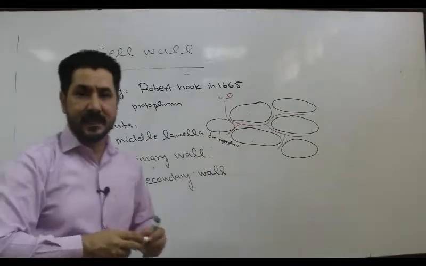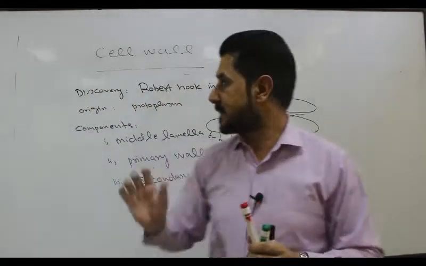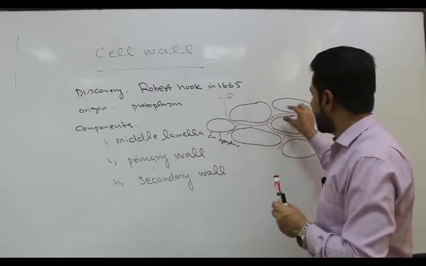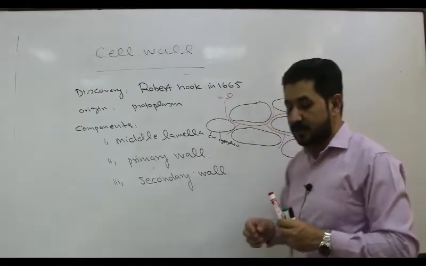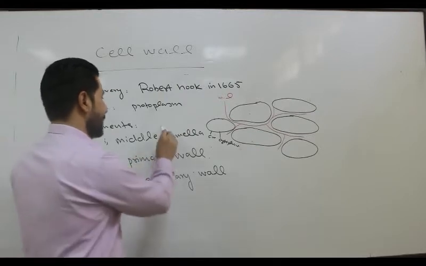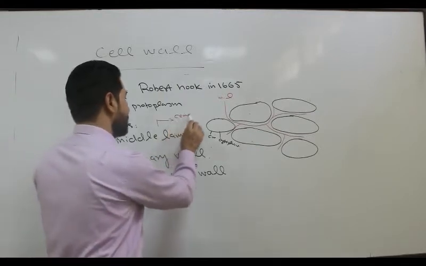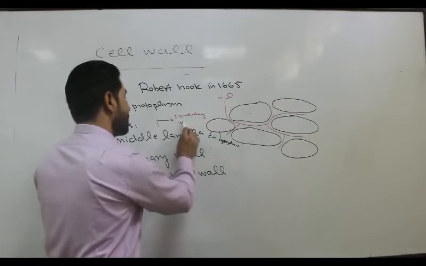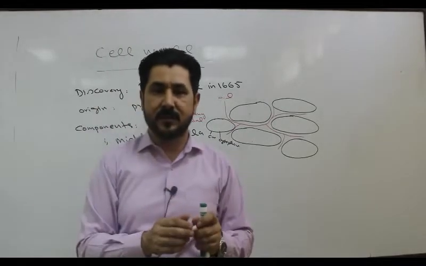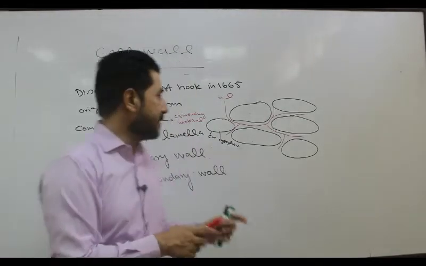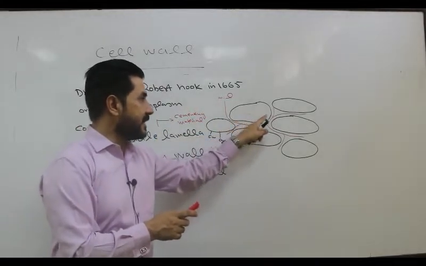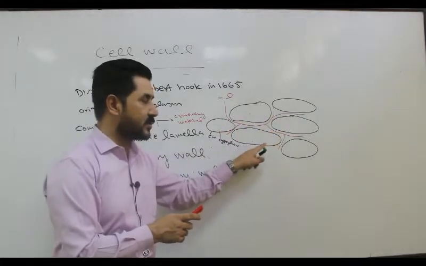Middle lamella is a thin layer which holds neighboring cells together. It acts just like a cementing material. Just like cement sticks different bricks together in the formation of a wall, similarly the middle lamella acts as a cementing material to hold these young neighboring cells together.